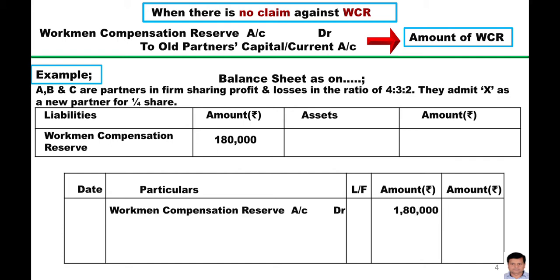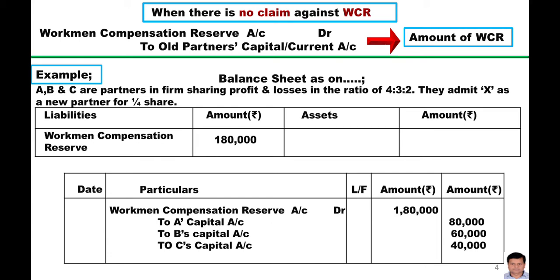The entry is: workman compensation reserve account debit, to A's capital account, to B's capital account, to C's capital account, and this amount of rupees 1,80,000 has been distributed in the old ratio that is given in the question, 4:3:2. Now this is the first case.